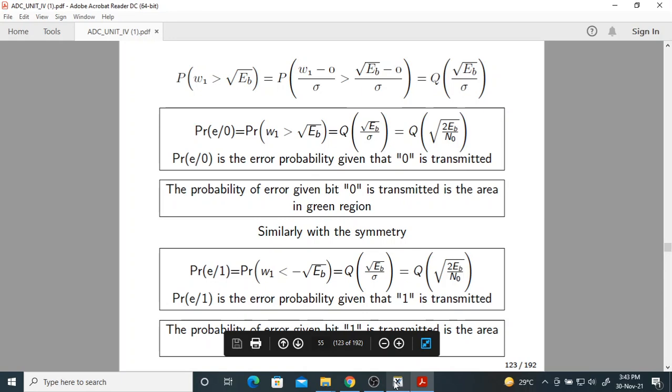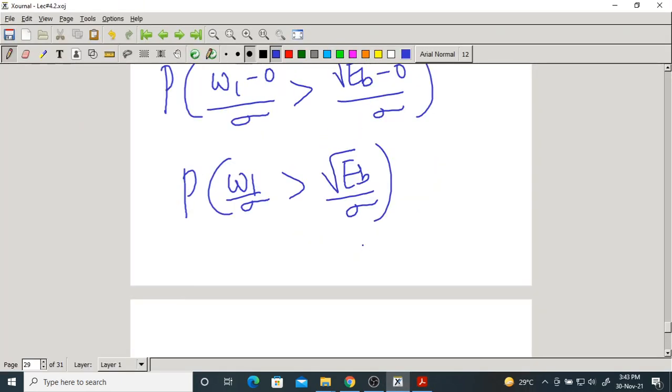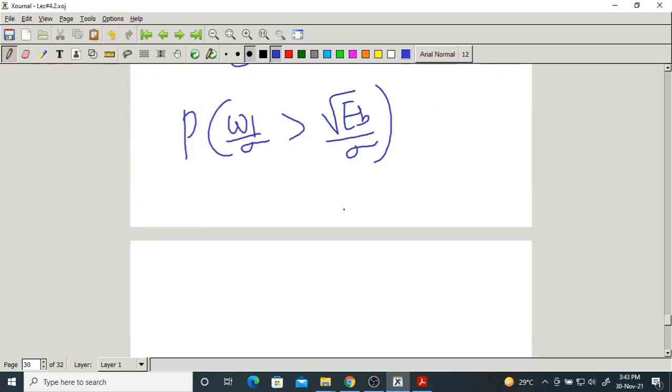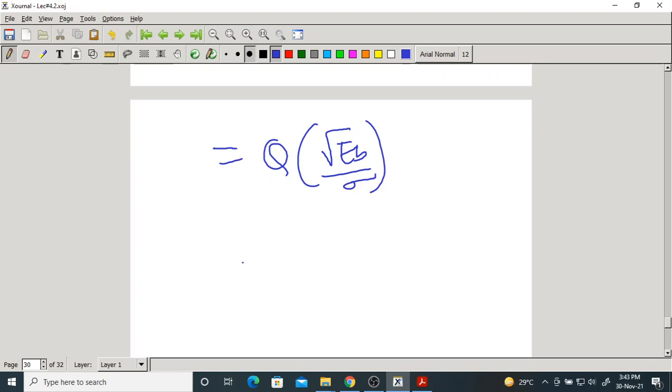Now this is nothing but the Q function, Q of root Eb by sigma. But sigma is root n0 by 2, so this is equal to Q of root 2Eb by n0.